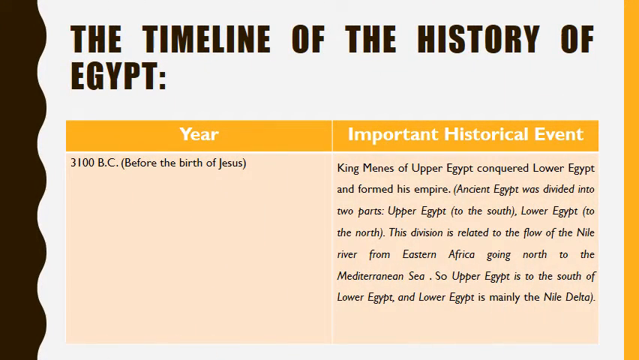The timeline of the history of Egypt: 3100 BC, before the birth of Jesus. Important historical event: King Menes of Upper Egypt conquered Lower Egypt and formed his empire.